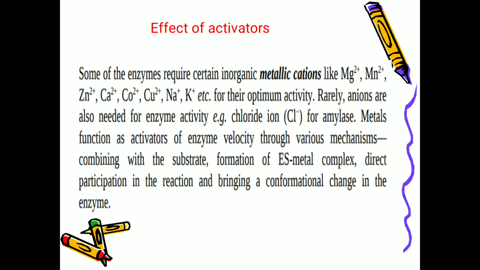Some exemptions are there, that is, for amylase, chloride ion is required. And metals function as activators of enzyme velocity through various mechanisms. Those mechanisms are: these metal ions may combine with the substrate in the formation of enzyme-substrate-metal complexes, direct participation in the reaction, and bringing a conformational change in the enzyme. In this way, these metal ions affect the enzyme activity.